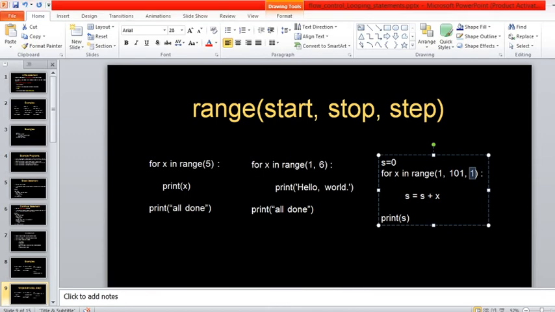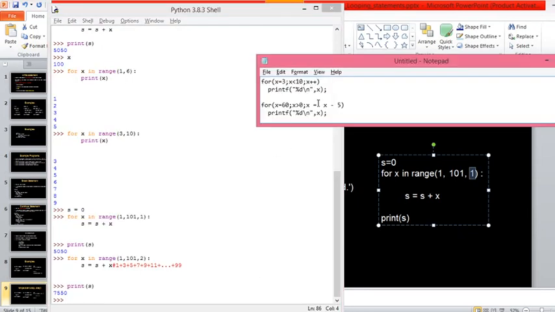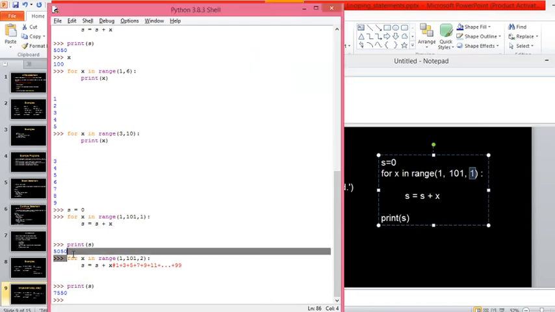This you could have written in C as something like this: x = 1; x < 101; x = x + 2. Starting from 1 and going up to 101, incrementing by 2 every time. So the same code we have written here like this.